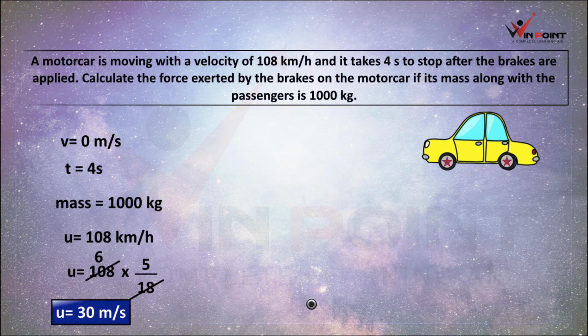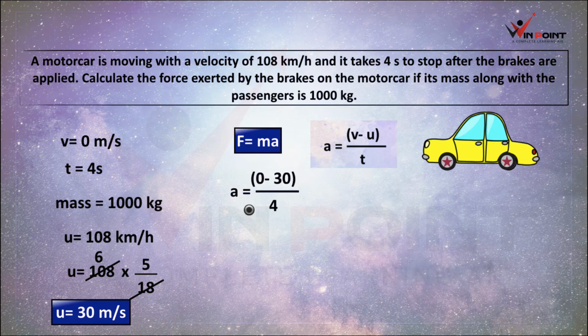Now we got all the values. The equation for force is F equal to ma, and we don't know the value of a. We need to find that. How can we find it? a is equal to V minus U upon t. Instead of V we can use 0, instead of U we can use 30, and instead of t we can use 4 seconds. And it will be 0 minus 30 by 4, that is minus 30 by 4, and a is equal to minus 7.5 meter per second square.